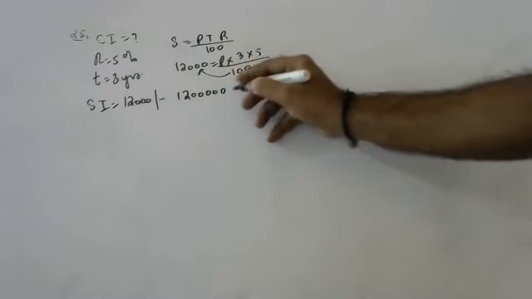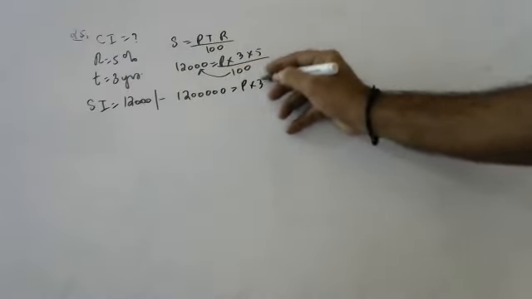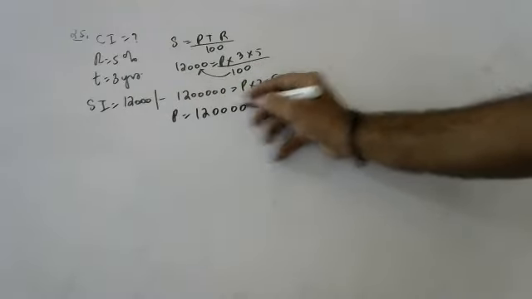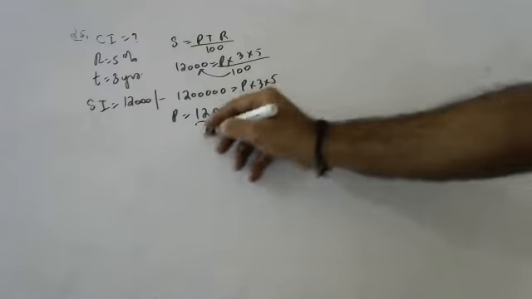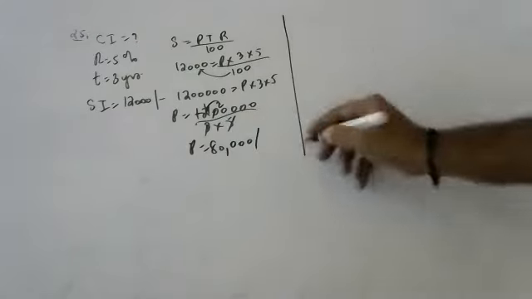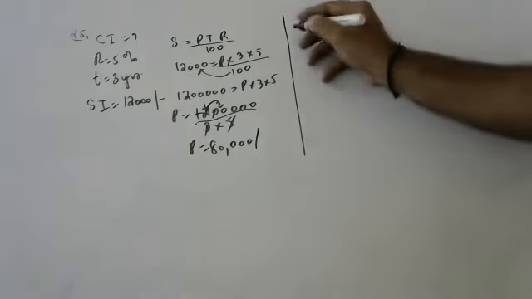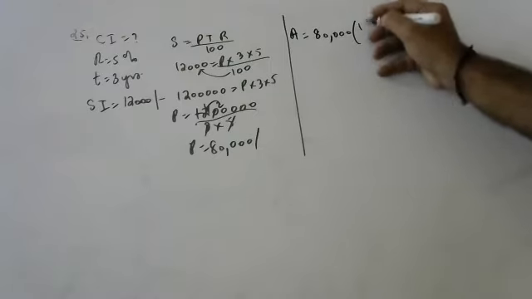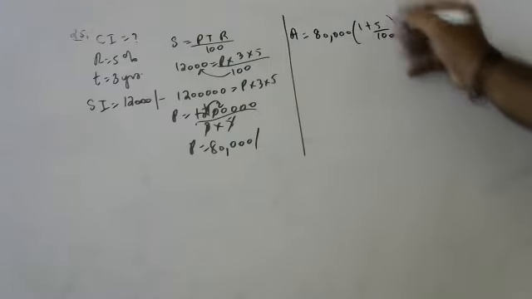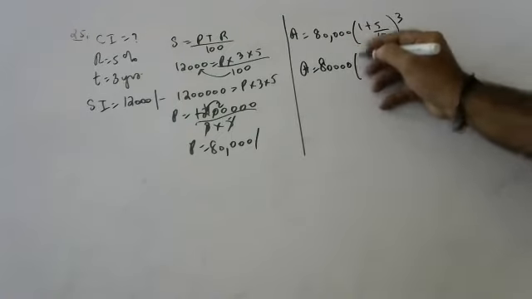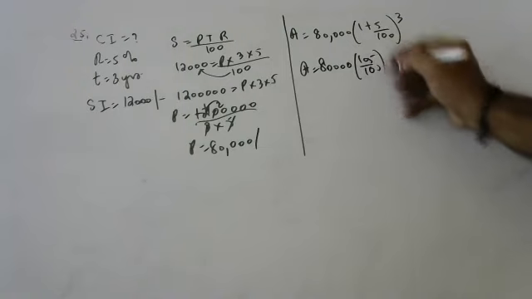12,000 is equal to 3P into 15 by 100. P is equal to 80,000. Yes. Now the amount: amount is equal to 80,000 into 1 plus 5 by 100 whole to the power of 3, which is 80,000 into 105 by 100 whole to the power of 3.